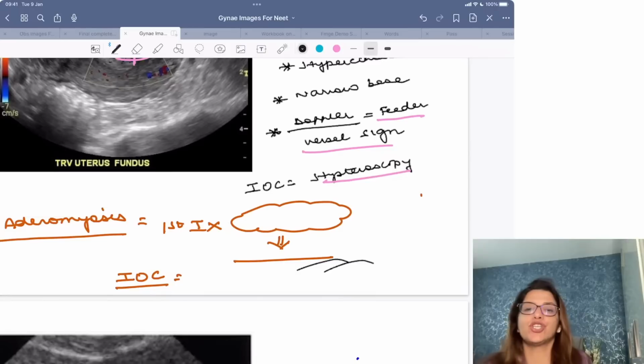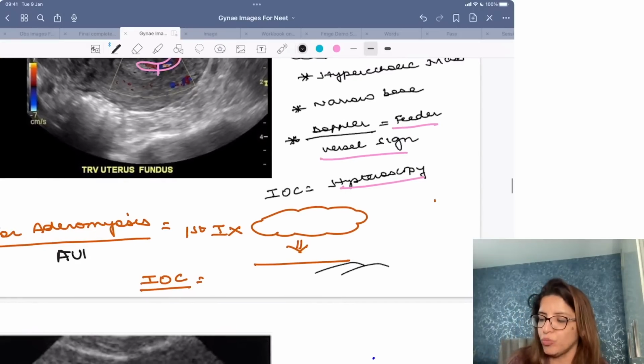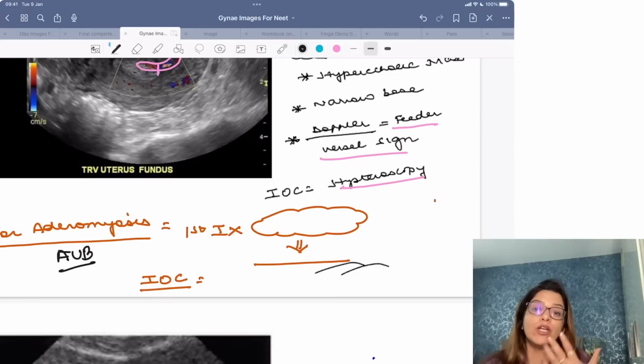Now, if I ask you that a patient of adenomyosis, I give you that specimen of adenomyosis, and I ask you what is the first investigation which you are going to do in a case of adenomyosis. Now, because a patient of adenomyosis is coming to you as AUB, she's coming to you with menorrhagia.